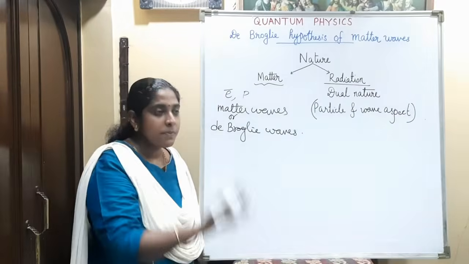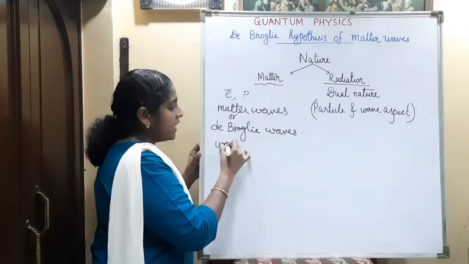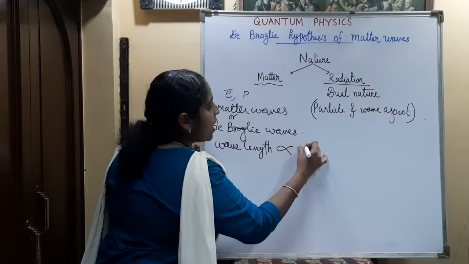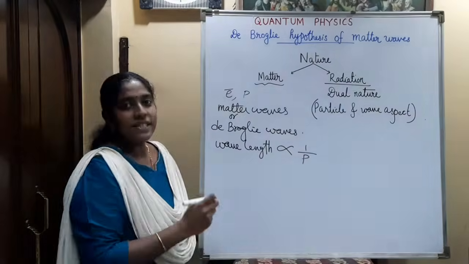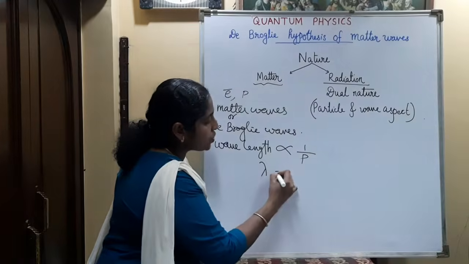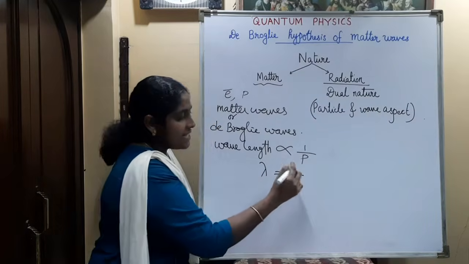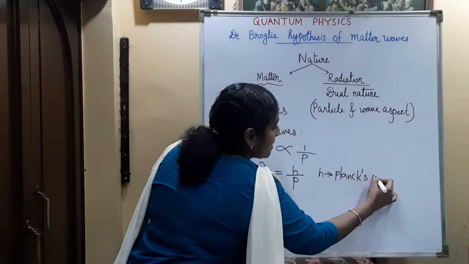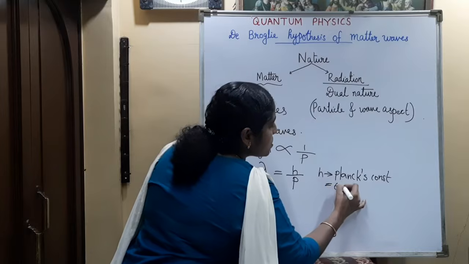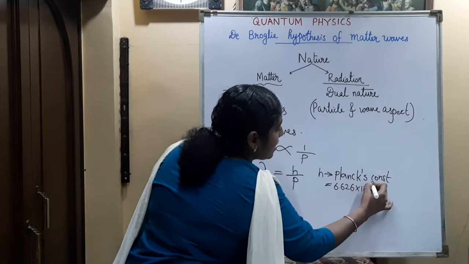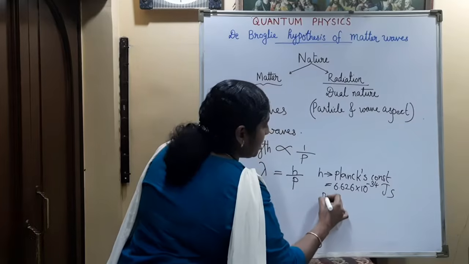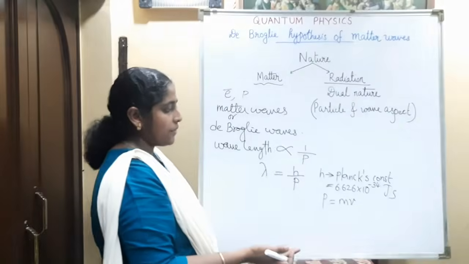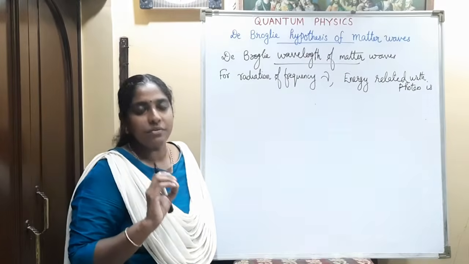Then he explained that the wavelength of these de Broglie waves or matter waves is inversely proportional to the momentum of the particle. So the de Broglie wavelength is equal to h by p, where h is a constant known as Planck's constant. Its value is 6.626 times 10 raised to minus 34 joule second, and the momentum p is equal to mv, where m is the mass of the particle and v is the velocity of the particle. You can see the de Broglie wavelength expression for matter waves.